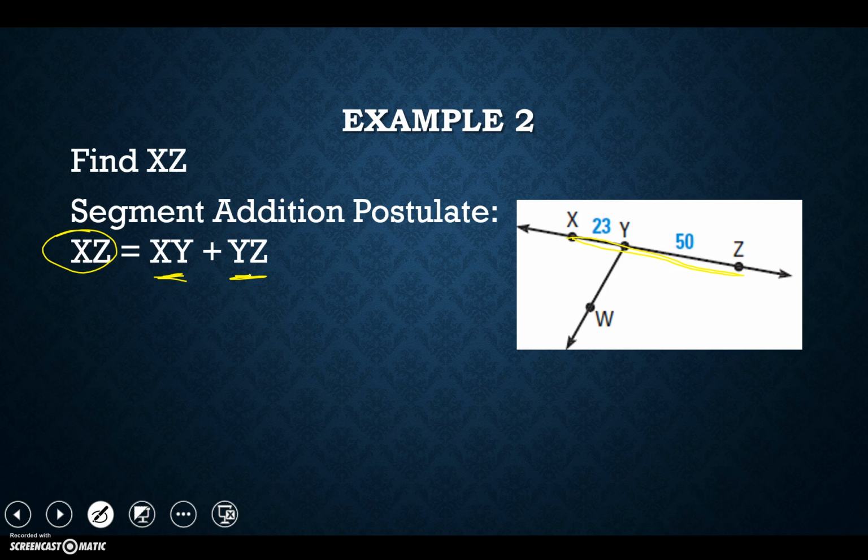So now that I have a handle on it, where two parts, 1, 2, equal a whole, I'm going to start substituting the numbers in. I don't know what XZ is, but I know that XY is 23 and YZ is 50. So from there, I know that XZ is equal to 73.